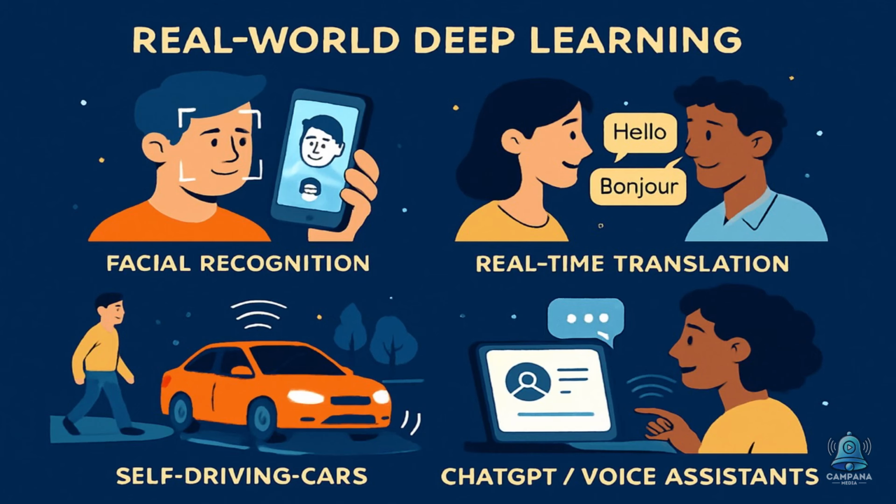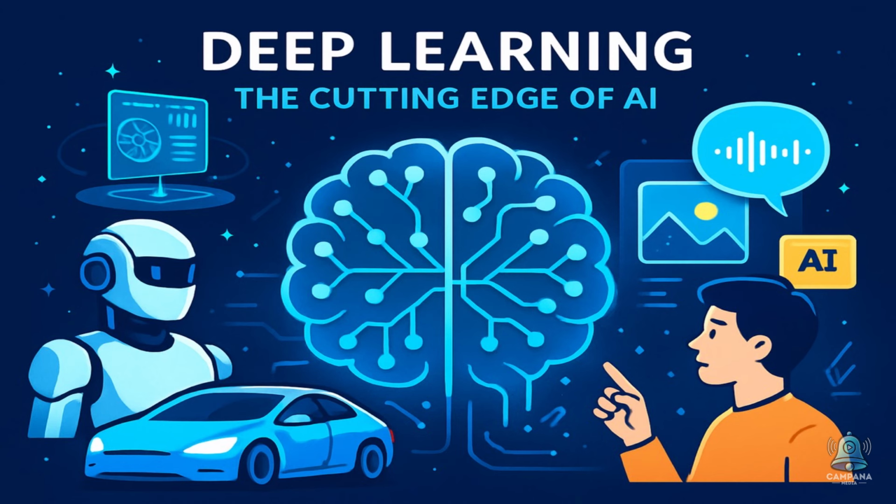Deep learning powers things like facial recognition on your phone, self-driving cars detecting people and obstacles, real-time translation apps, ChatGPT and voice assistants that understand and generate natural language. It's the cutting edge of AI today. What powers most of the jaw-dropping tech you see?